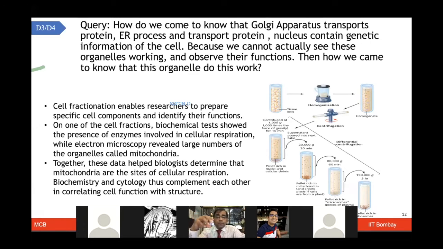So now you can test for those enzymes in this particular fraction, which you will not find when you look at the nuclear fraction, and those enzymes will not be present there. So again, you can enrich these things.